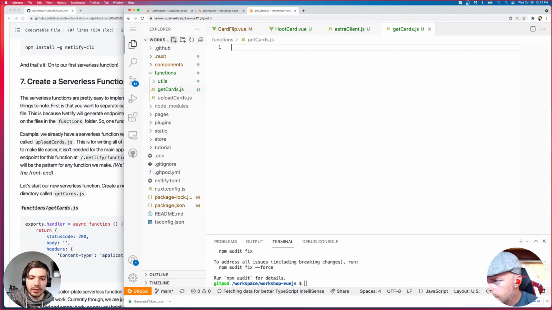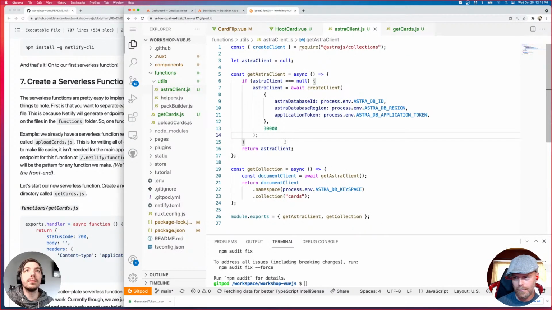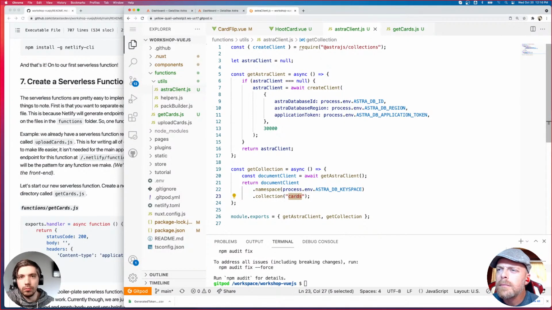Devendra, I think this Astra client stuff is a very generic requirement. Should have been provided by Astra by default. This is definitely something that you can take and use everywhere. The one thing that is definitely dynamic is the collection and the collection name. You need to define what collection you want to use, and you can actually define multiple. You can make this a little bit more dynamic by providing a variable here so that you can connect to whatever collection that you want.